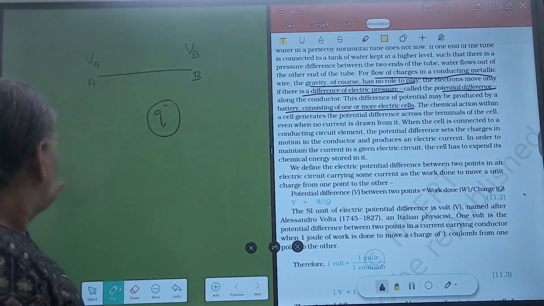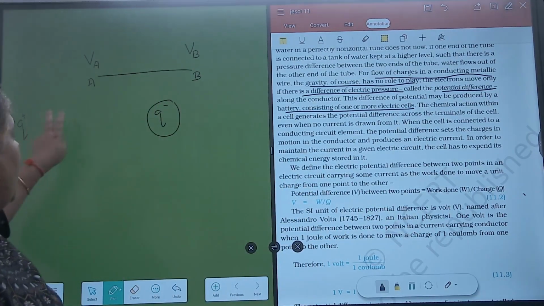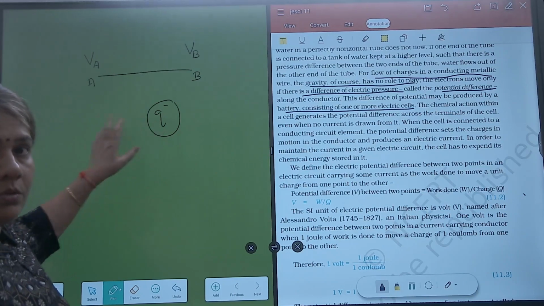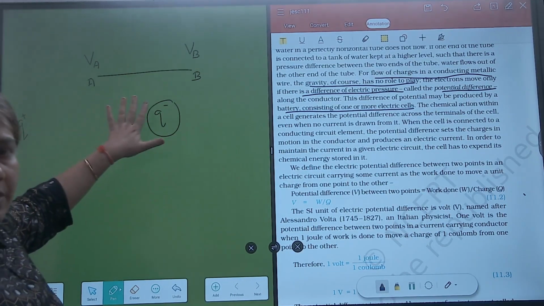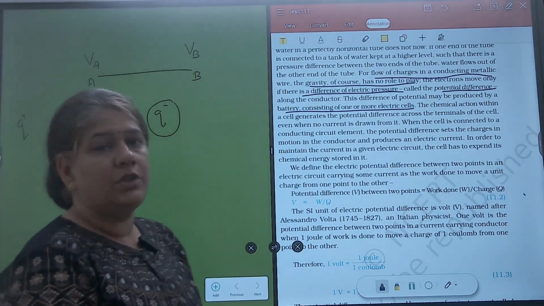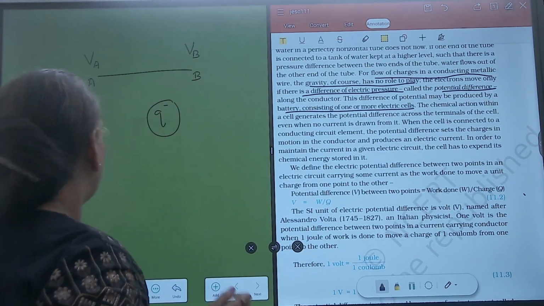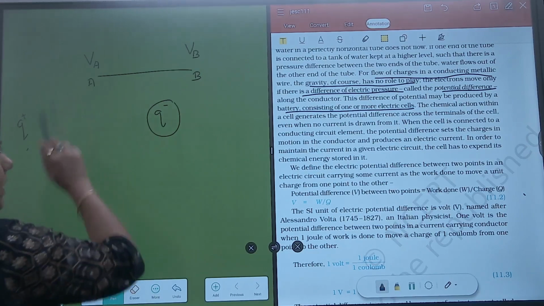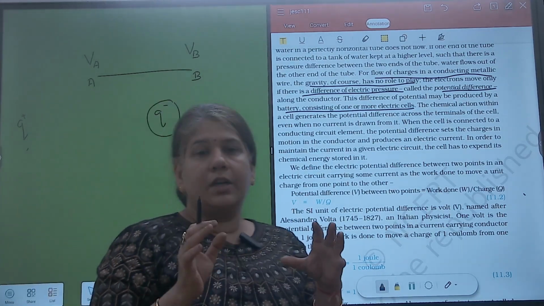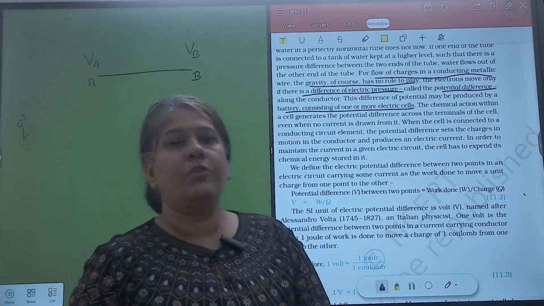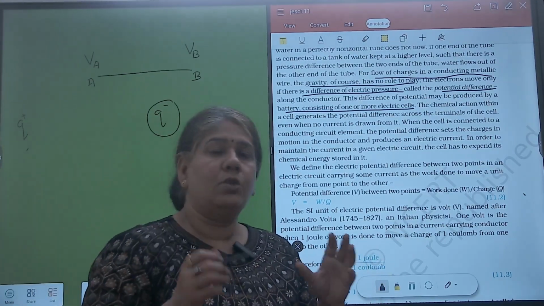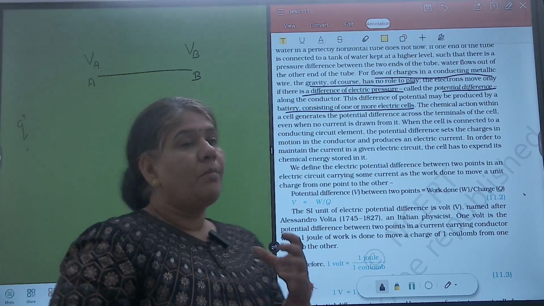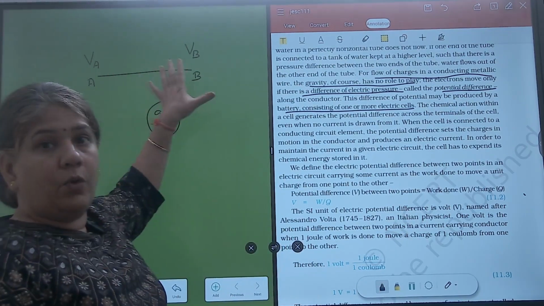But some work is done to bring the charge to some distance, or some work is being done to bring this charge, so that again a force is created. So this is called voltage, that is, the amount of work done to bring a unit positive charge from infinity to a given point. So the amount of work that is done is called voltage.